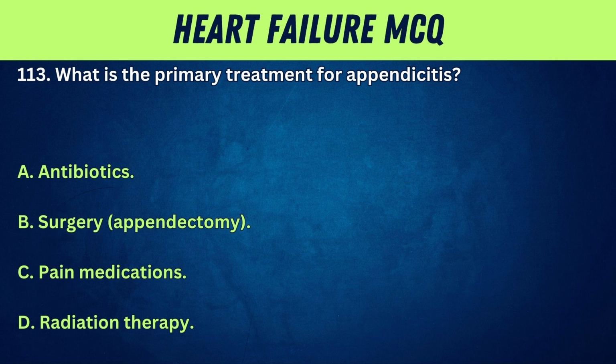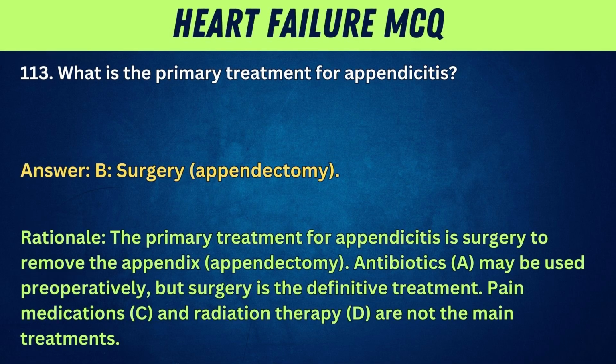113. What is the primary treatment for appendicitis? A. Antibiotics. B. Surgery, appendectomy. C. Pain medications. D. Radiation therapy. Answer: B. Surgery, appendectomy. Rationale: the primary treatment for appendicitis is surgery to remove the appendix, appendectomy.